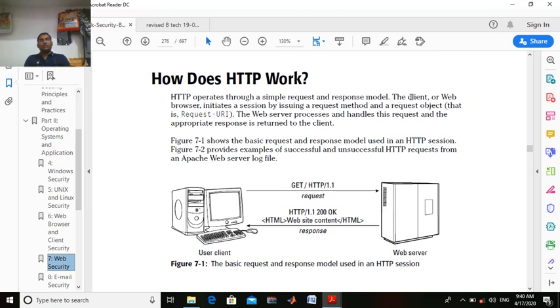होता क्या है, the client or web browser initiates a session by issuing a request method and request object, right? The web server processes and handles this request and sends an appropriate response in return to the client. यही होता है, ये जो है क्लाइंट जो है एक रिक्वेस्ट भेजता है और वेब सर्वर उसे जो है देखता है, चेक करता है और फिर से वो जो है क्या करता है, रिटर्न बैक कर देता है क्लाइंट को।